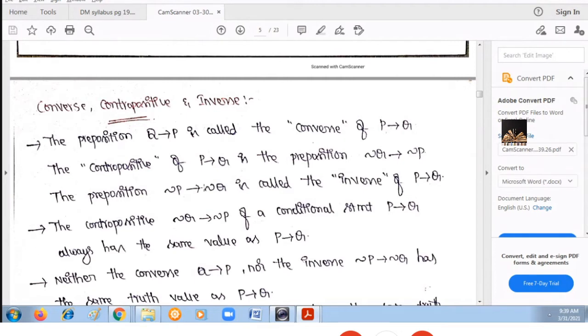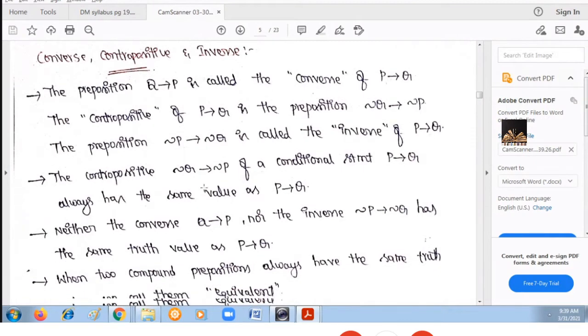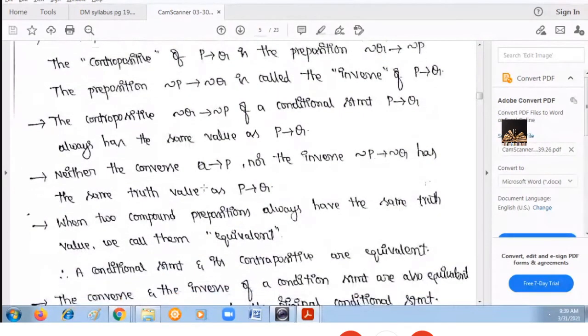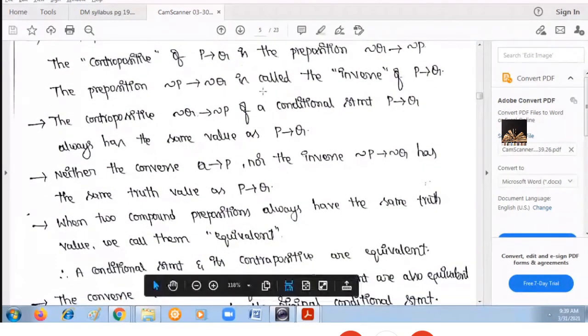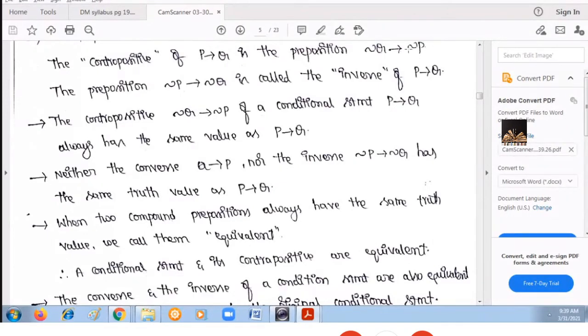Okay. Now, what is this contrapositive? Negation Q tends to negation P. The truth table of this contrapositive and the conditional statement are the same.